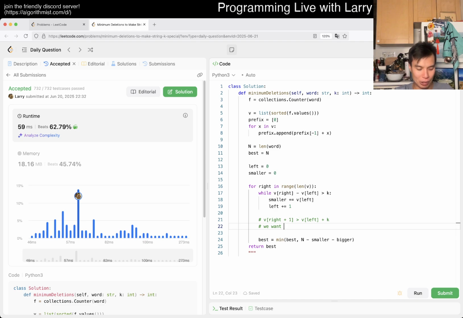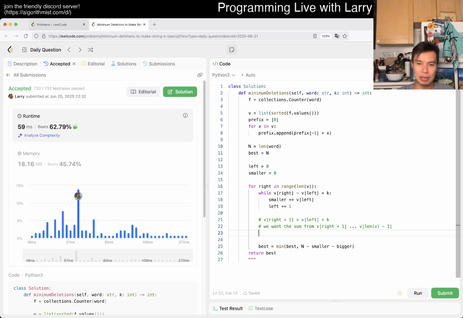So we want the sum from v right plus 1 dot dot dot all the way to v of n minus 1, or not n minus 1, but alpha minus length of v minus 1, because n we used for the length of the word, so it's a little bit different. But yeah, that's basically it.